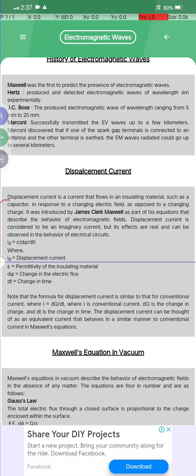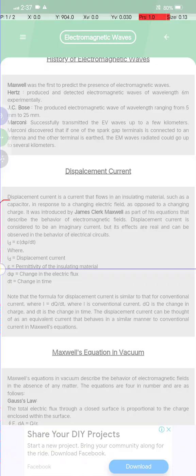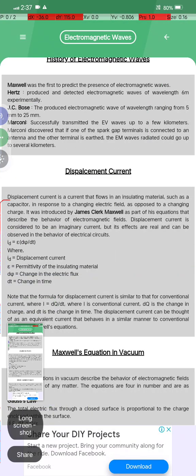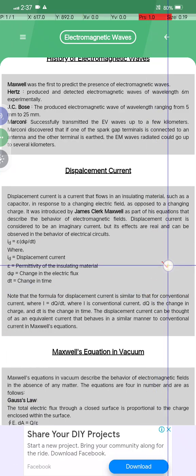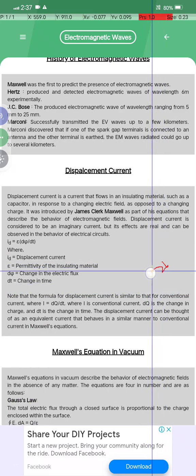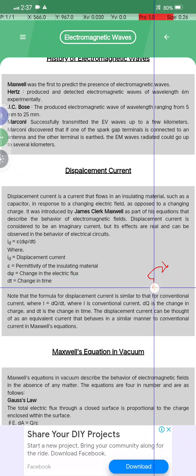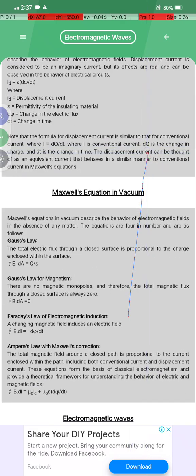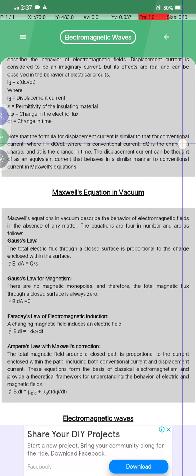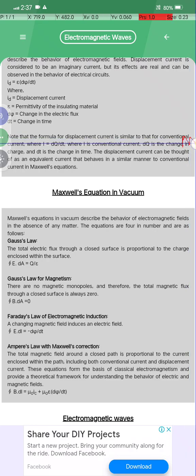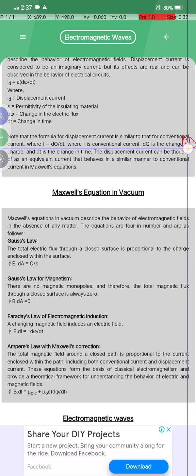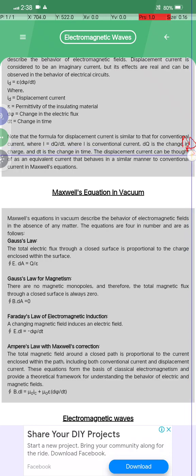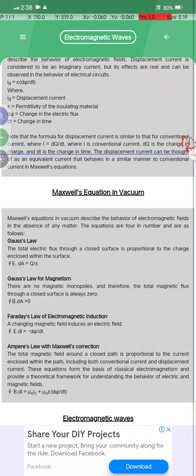Keep this formula in mind too: I_d is equal to ε₀ dΦ_E/dt, okay. Here I_d is the displacement current, ε₀ is the permittivity, dΦ_E is the change in electric flux, and dt is the time. Note that the formula for the displacement current is similar to that of the conventional current, I = dq/dt, where dq is the change in charge and dt is the change in time.